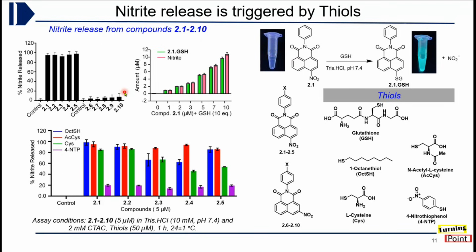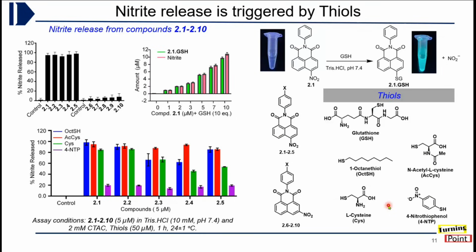So basically we found that all the 5-nitro derivatives were able to release almost 100% nitrite quantitatively, whereas 3-nitro derivatives were not, as you can see here. And the formation of this GSH conjugate and nitrite was 1:1. You can see the green fluorescence corresponds to this thiol conjugate, whereas the pink one is the amount of nitrite. So we varied the amount of compound and thiol, and we see the 1:1 correlation.